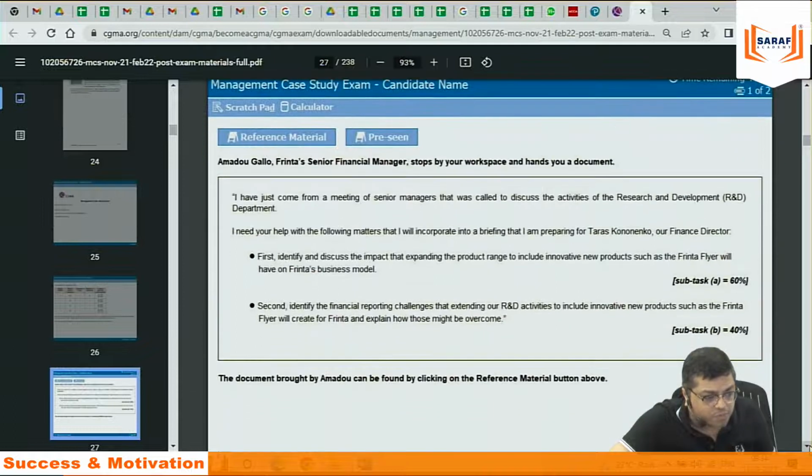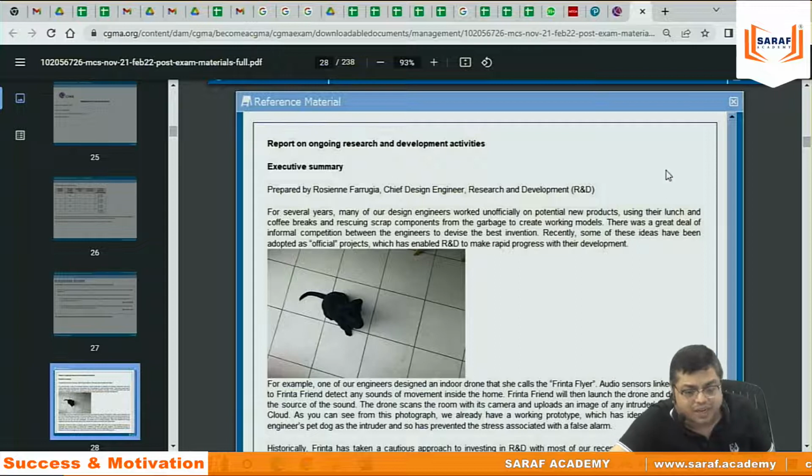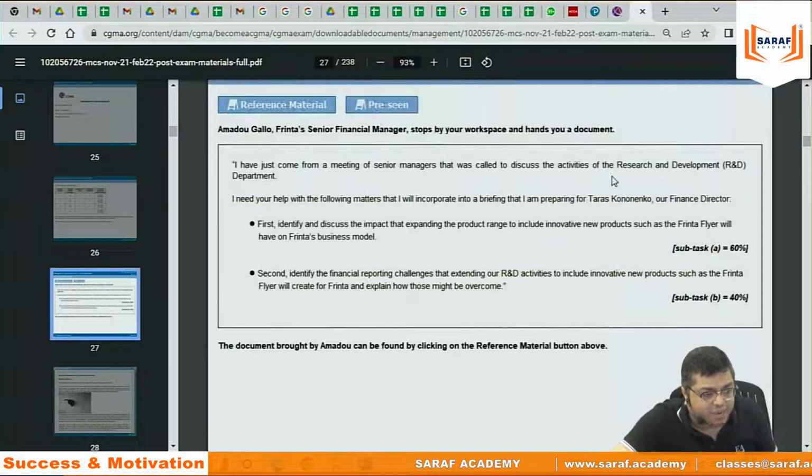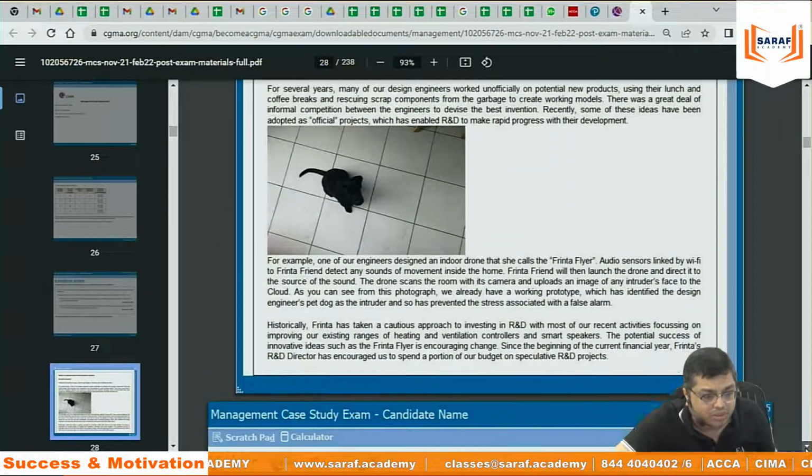Now we go to the next page. This is somebody, a company's senior finance manager, CEO, CFO, your colleague, asking you something. The question is asked. First one 60%, second one 40%. But before that question, there is a reference material. What is the context behind this? Why is your help required as a finance manager? How can you help? They are giving the scenario.